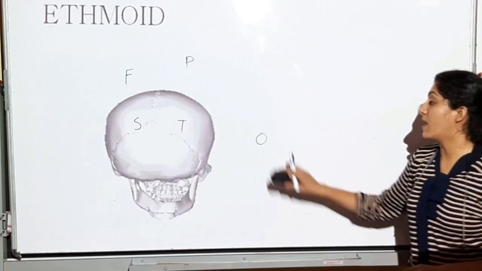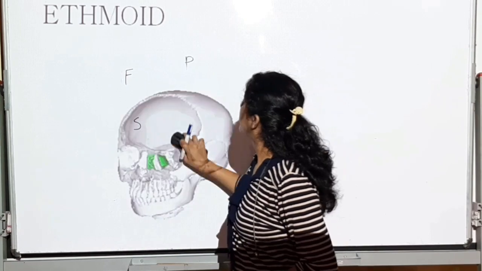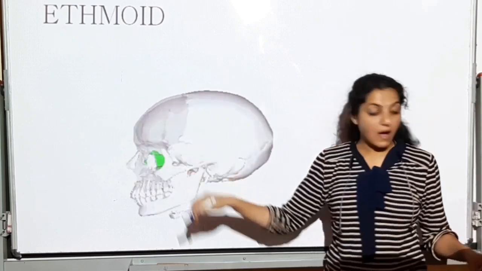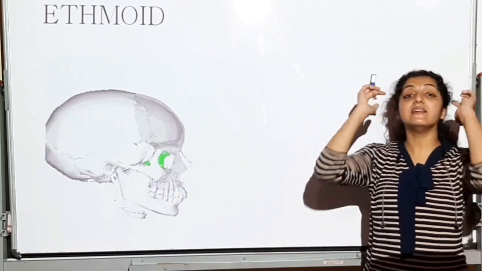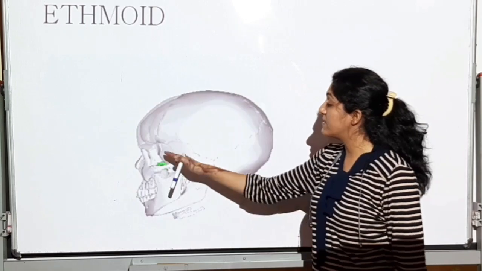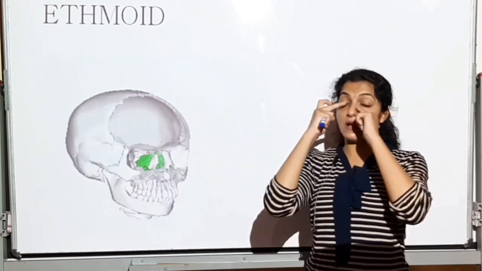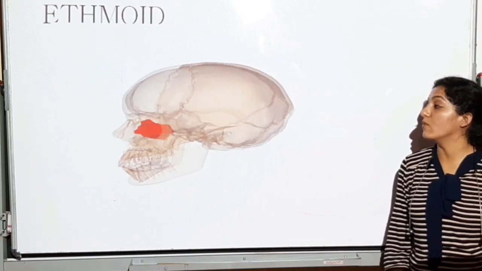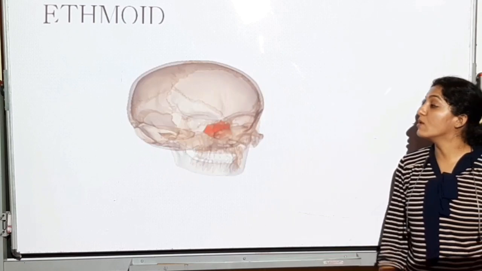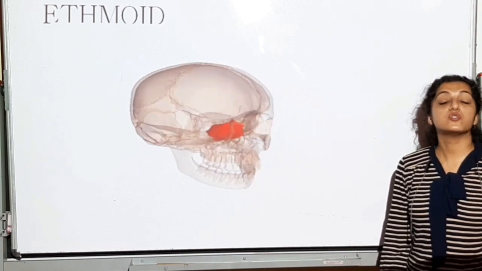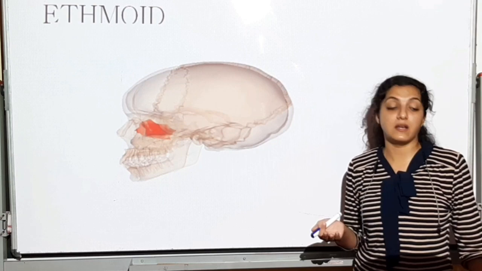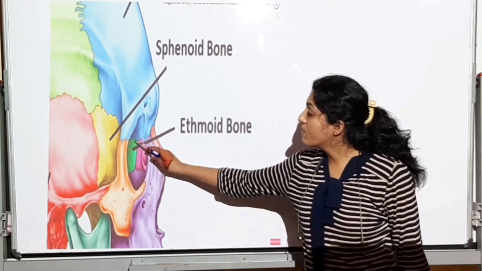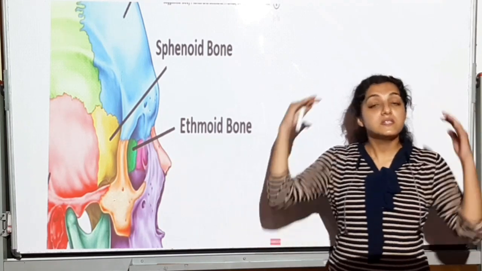Next is the ethmoid now. Having seen these bones, the last bone of the cranium is the ethmoid. It's going to be located articulating with the sphenoid on the interior side. You will not see it on the lateral side. See, lateral sides पे नहीं दिखेगा. It's going to be located interiorly and it's going to articulate with the sphenoid bone. See, this is going to be the ethmoid bone, which is again going to form the base of the cranium. Let me show it over here. If I see it over here, this is going to be the ethmoid bone, interiorly placed.